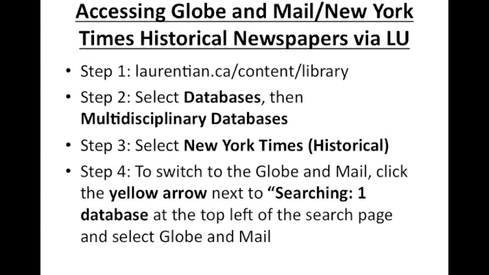Okay, so to actually get to our databases for the newspapers, we're going to go to our favorite website, which is laurentian.ca/content/library, and then we're going to select databases and then multidisciplinary databases. I'll be showing you how to get around through the video as soon as I finish this slide. And then step 3, we're going to select the New York Times historical, because that is the default newspaper at this point. But to switch to the Globe and Mail, we're just going to click the yellow arrow next to searching one database at the top left of the search page, and then we're going to select Globe and Mail. So we're going to do that right now.